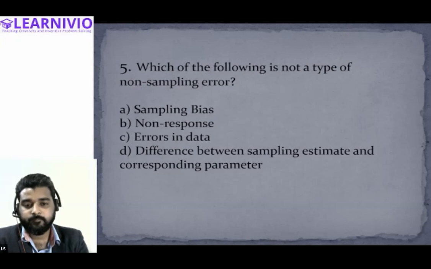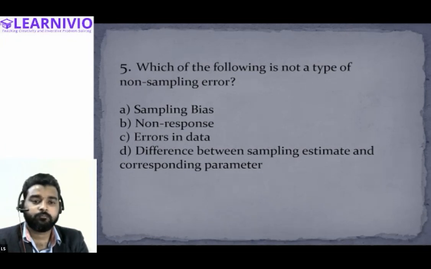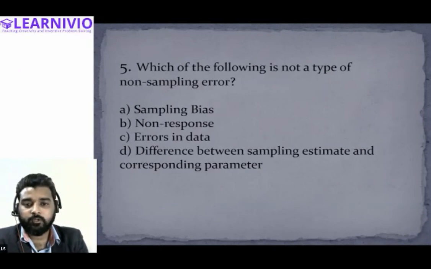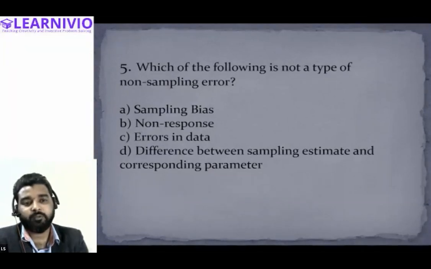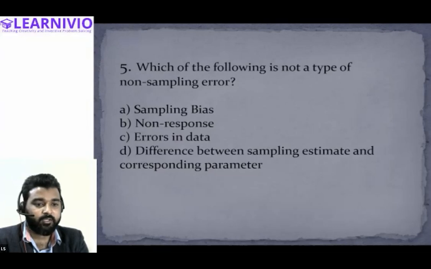Sir, if it's sampling bias, then the investigator will be choosing a sample that can be wrong also, right? So why can't that be a type of sampling error? Yeah, that is a good point. I didn't see that it is sampling bias. For that, I think we'll have to change the options. I have written here sampling bias, I think by mistake. If there is a sampling bias, it will be considered as the sampling error.